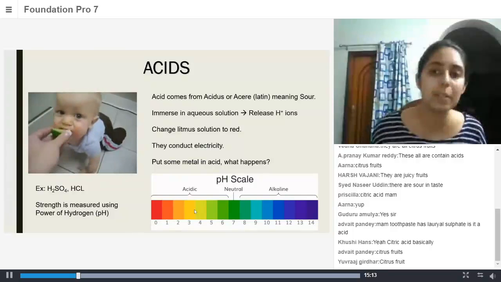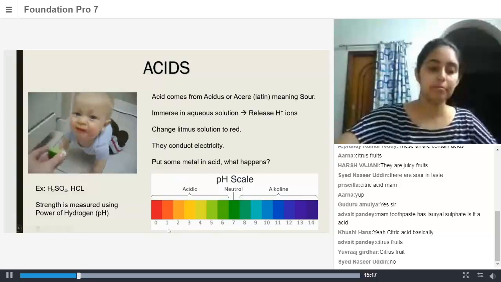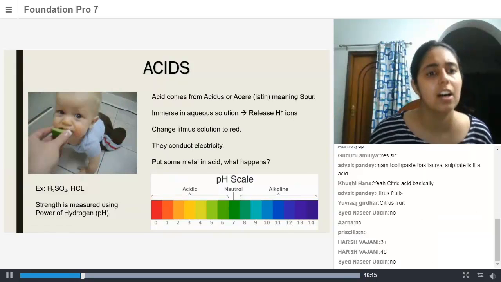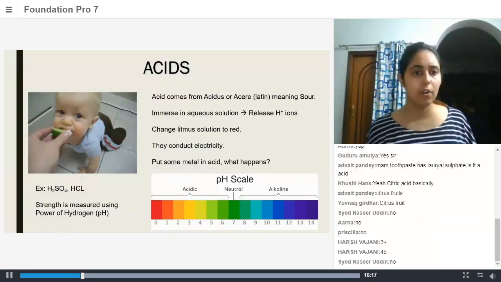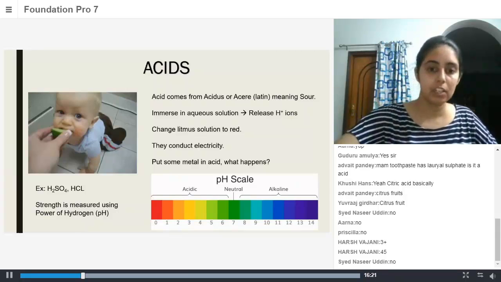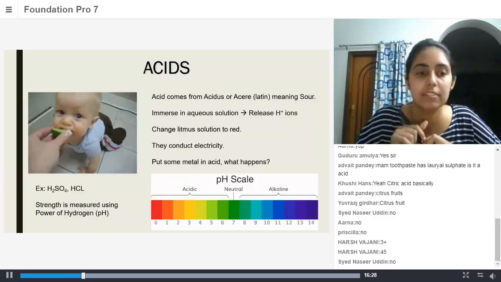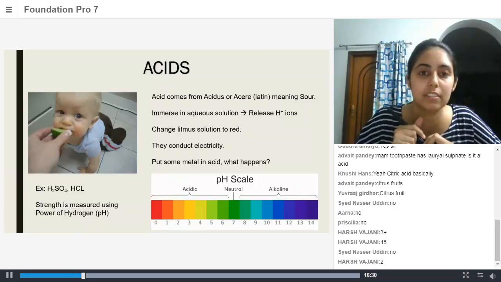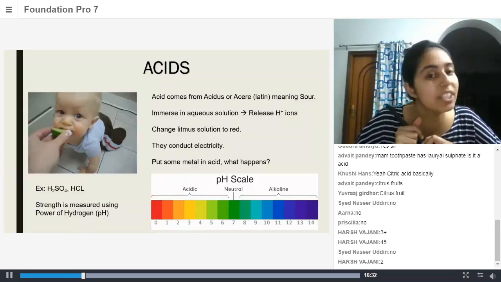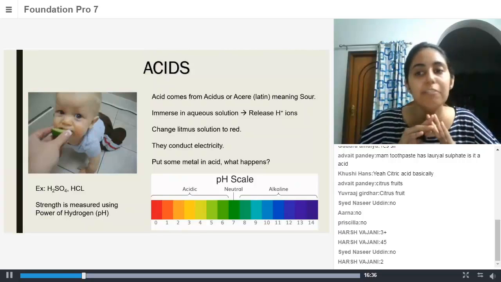Do you all know what H plus ions are? Okay, so let me explain what H plus ion means. Do you know what the atomic number for hydrogen is? It's just one. The atomic number of hydrogen is 1.